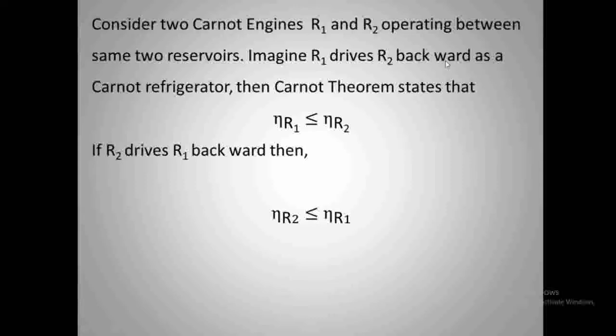Similarly, if R2 drives R1 backward, that means R2 is working as an engine, and the work output from the Carnot engine R2 is used by R1 to perform backward as a Carnot refrigerator. Then the efficiency of R2 will be less than or equal to the efficiency of R1. These are the two cases: in the first, R1 drives R2 backward, and in the second, R2 drives R1 backward.